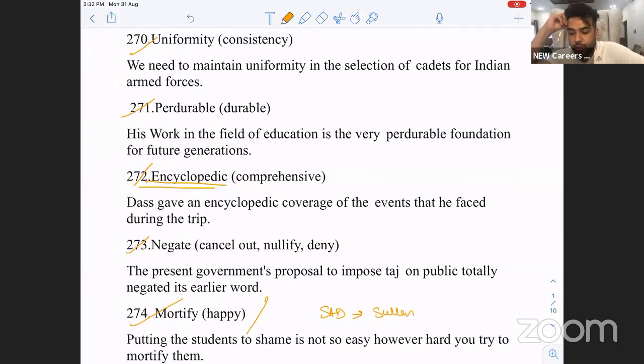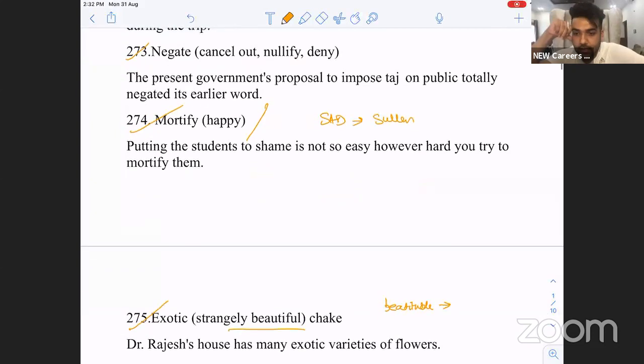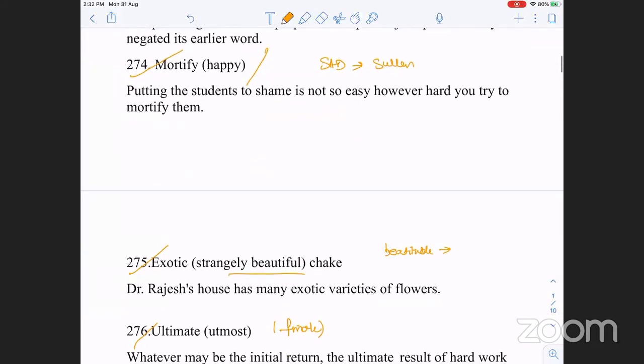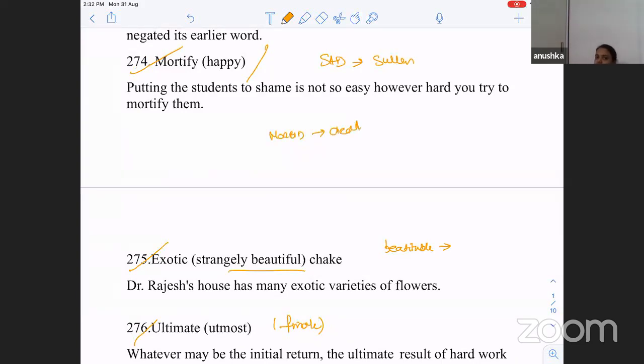Encyclopedic, perdurable, durable. Encyclopedic knowledge, comprehensive knowledge. Negate, cancel out, nullify. Mortify. Morbid, death-like. Morbid would be deadly, death-like. Is it clear?